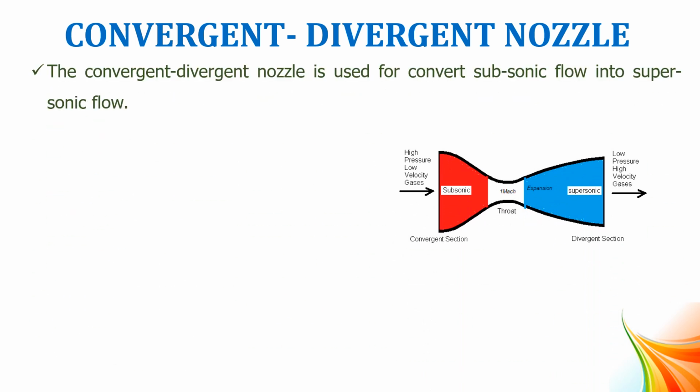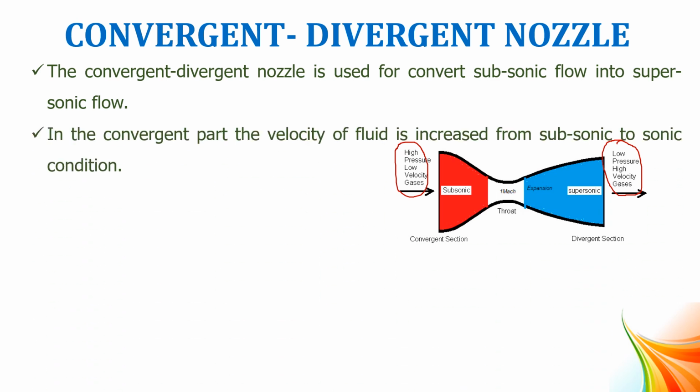The convergent divergent nozzle is used to convert subsonic flow into supersonic flow. So this is high pressure, low velocity. Here low pressure, high velocity. This is the concept of a convergent divergent nozzle. Here Mach number 1. Here subsonic, here supersonic. So clearly understand this. High pressure in the convergent portion is subsonic, the divergent portion is supersonic, and at the throat Mach number equals 1, sonic. Subsonic, sonic and supersonic.